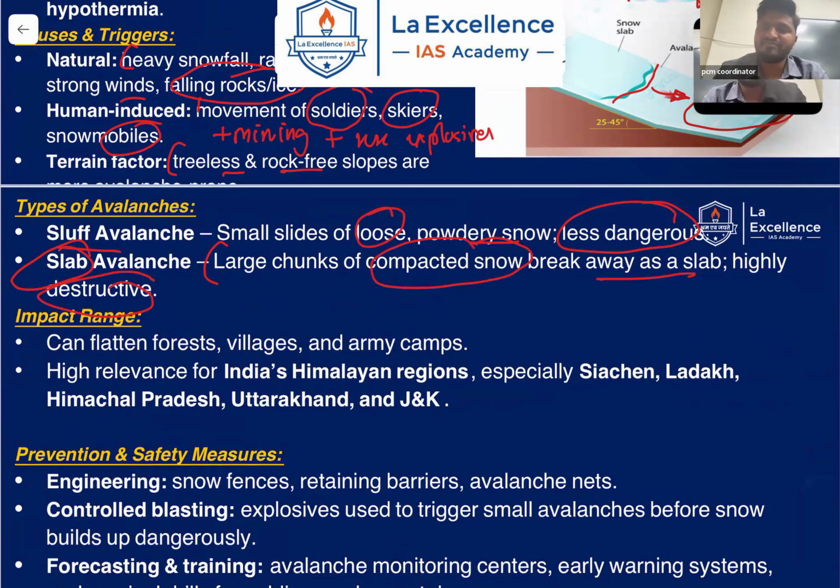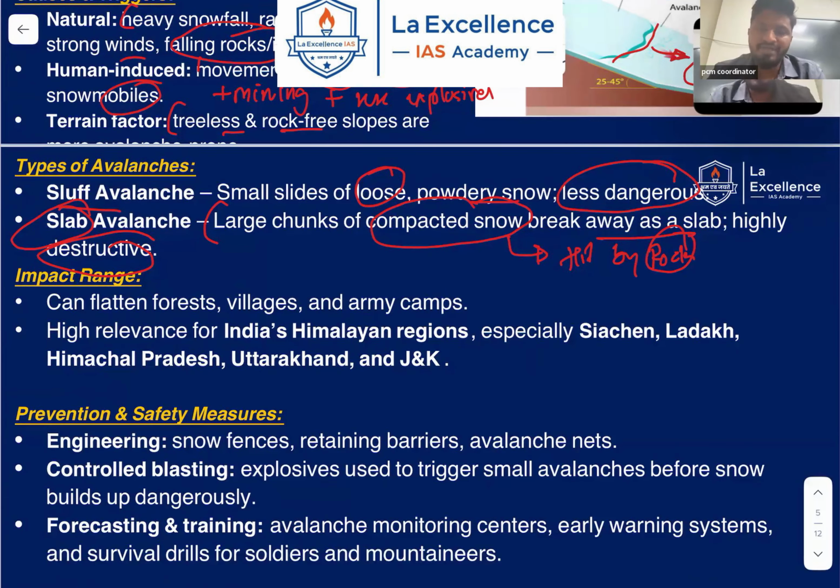It almost feels like being hit by rocks. The impact range varies. It can flatten forests, villages, and even army camps. That is what happened in this Siachen glacier avalanche. It has high relevance for India's Himalayan region, especially Siachen, Ladakh, Himachal Pradesh, Uttarakhand, and Jammu and Kashmir.